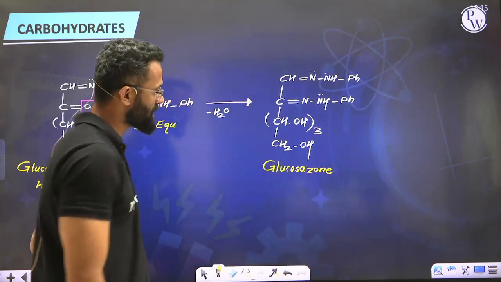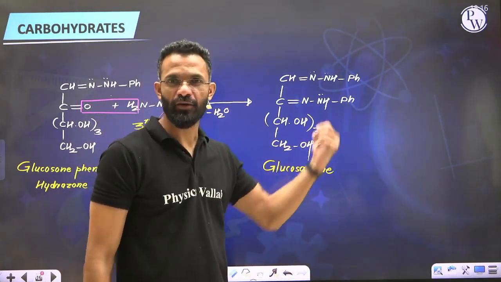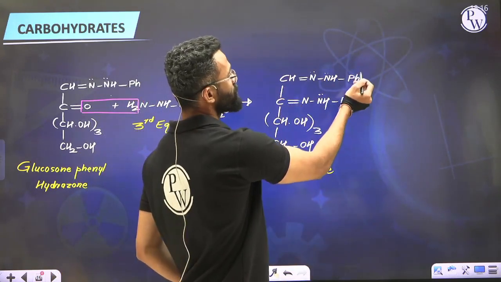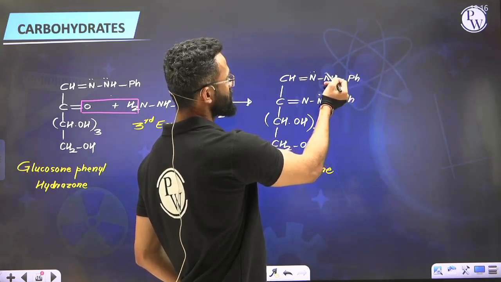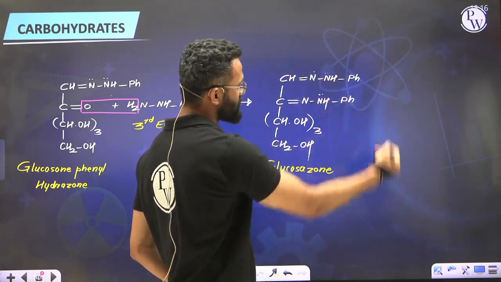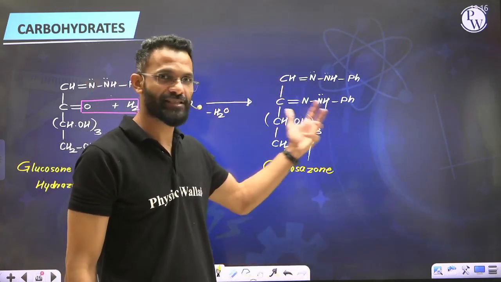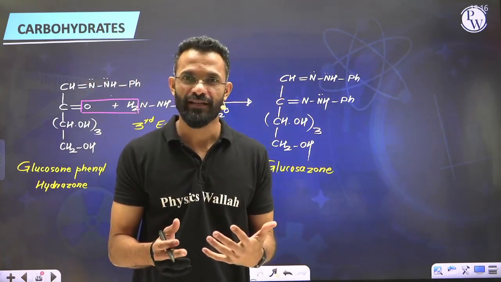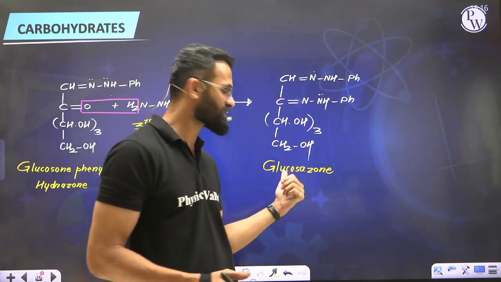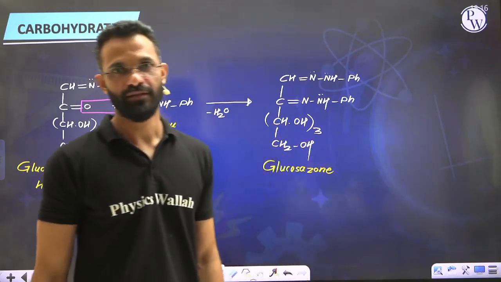This product is obtained as a yellow-orange crystalline compound. As soon as it is formed, it crystallizes out because the product obtained is extremely stable due to extended conjugation. In this phenyl ring, you have 3 pi bonds in conjugation with the lone pair, alternating with 3 further pi bonds. Because of so much extended conjugation, this molecule is extremely stable and hence crystallizes out. Overall, glucose reacts with 3 equivalents of phenylhydrazine to produce a yellow-orange crystalline compound called glucosazone or osazone of glucose.